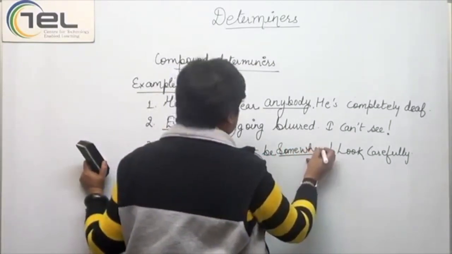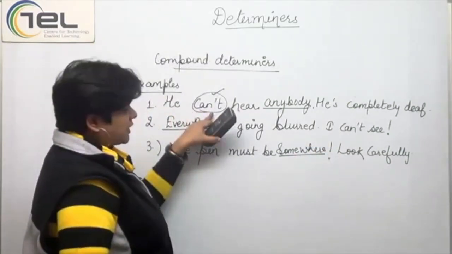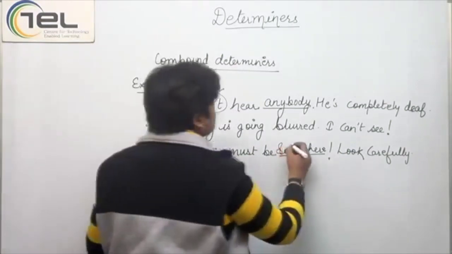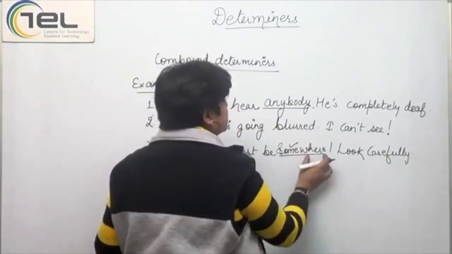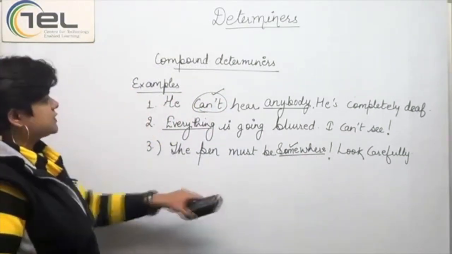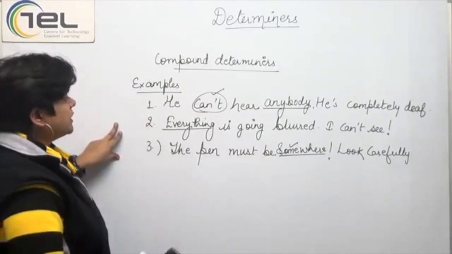Somewhere. Now, if you notice in this sentence there was no negative. Like here we had can't, here we don't have any negative. The sentence seems to be very positive. That's why we have used some here, and with some, the correct word that is to be added, where, body, or one, whatever is to be added, we add here. So with this we finished the compound determiners.